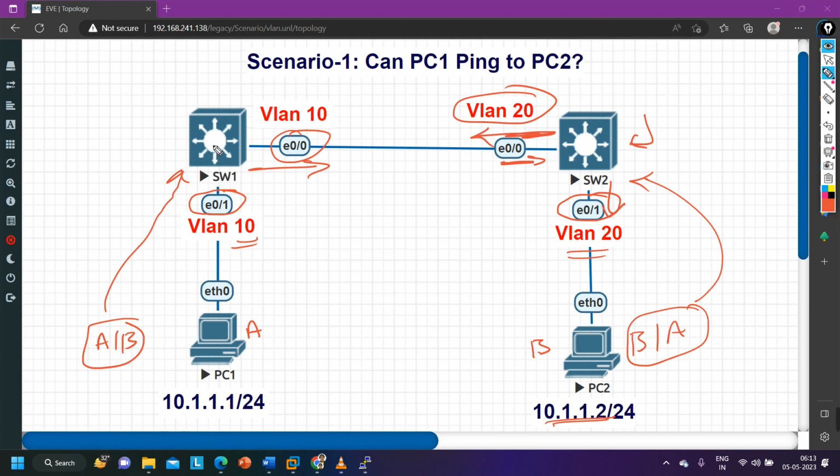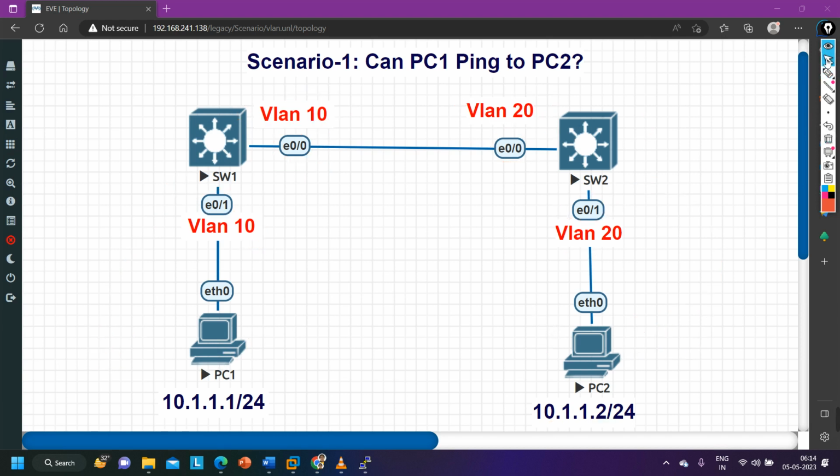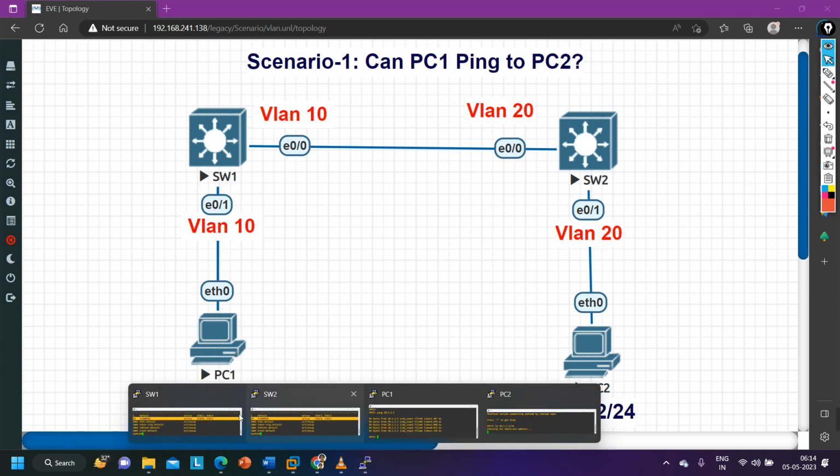When switch 1 receives the frame on this port, it will think that this is traffic of which VLAN? Of VLAN 10. So it will forward it to PC number 1, and this is how PC1 can ping PC2. Hope this scenario is clear to everyone, guys. In this scenario the answer is yes, and now I hope you understand how PC1 can ping PC2. Now let me discuss the second scenario. Here I am going to close this.